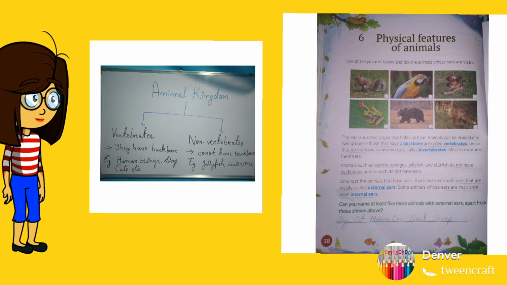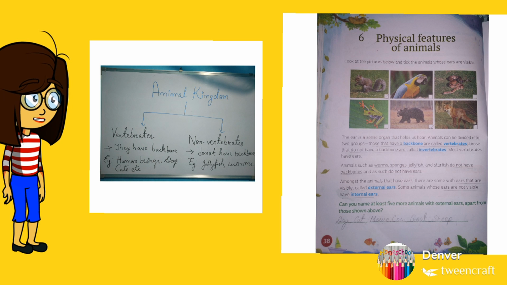Like birds, snakes, lizards, frogs, these animals do not have external ears, means by looking at them we cannot say whether they have ears or not, means it is internal.